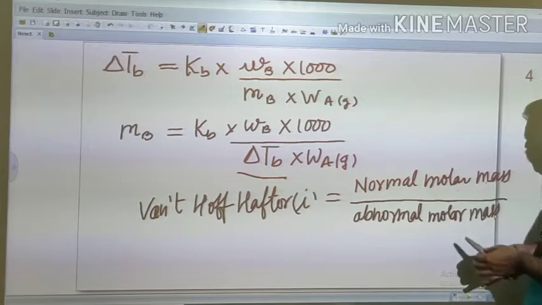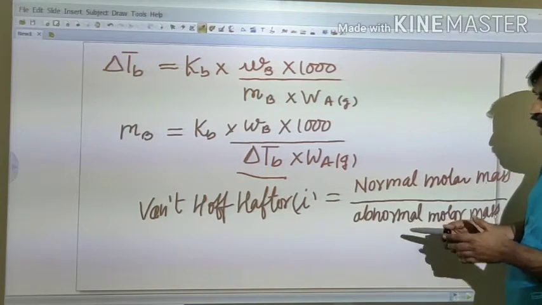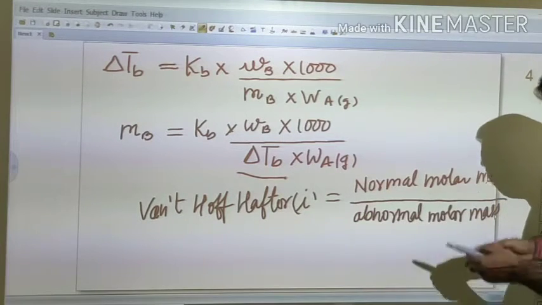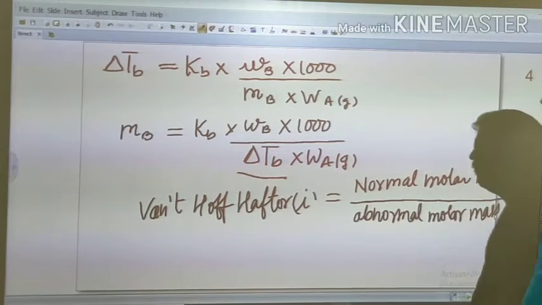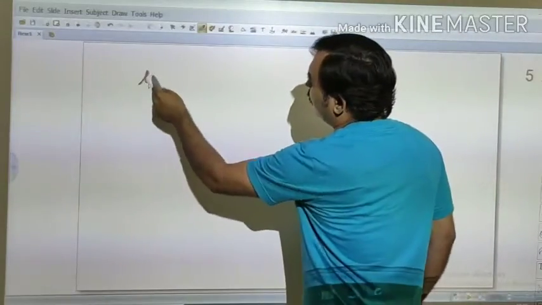Now it is the actual molar mass, and it is the molar mass that we calculate by using the colligative property.